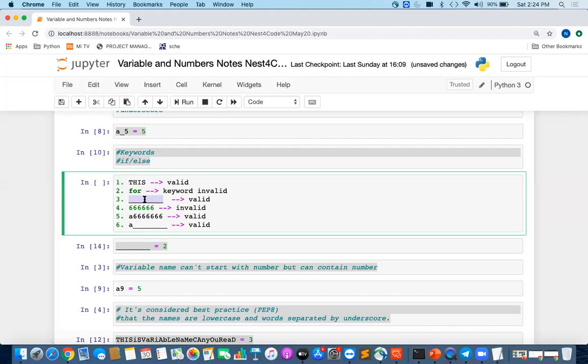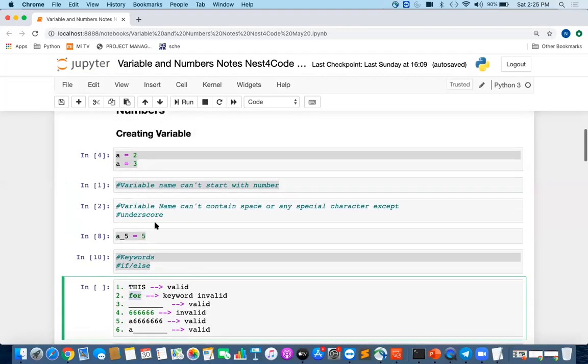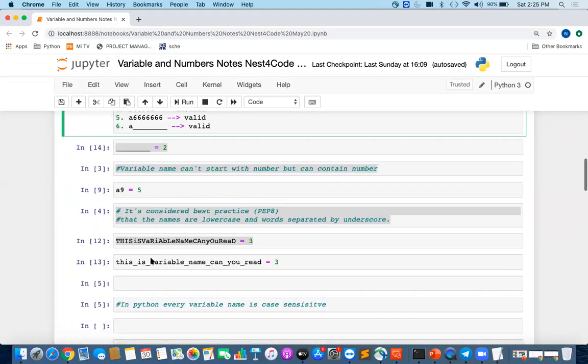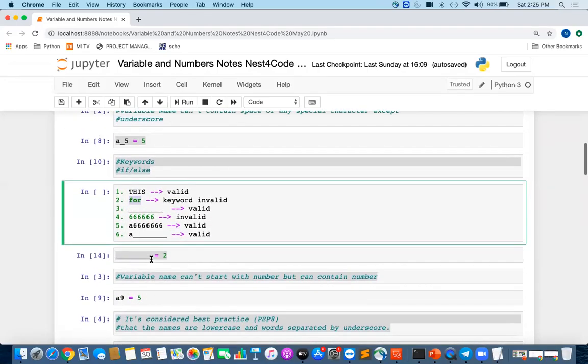Okay guys, I hope this is clear to everyone. If you have any doubts, you can put them in the comments. Two is invalid because for is a keyword. As I told you, keywords are not allowed in variable names. We cannot use a keyword. Keywords are predefined words which have special meanings.